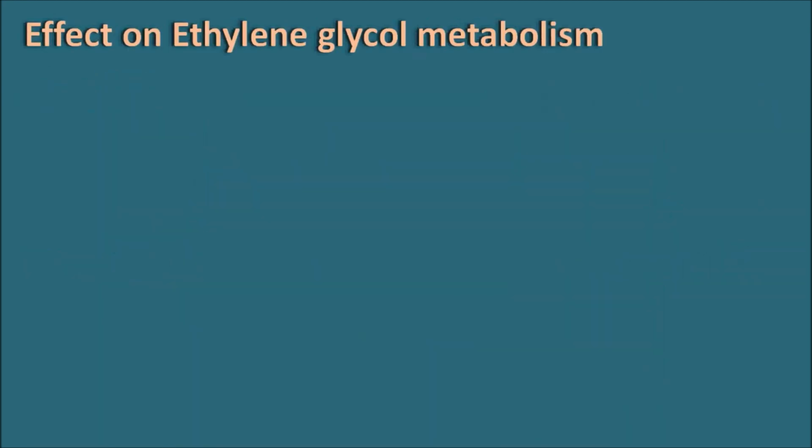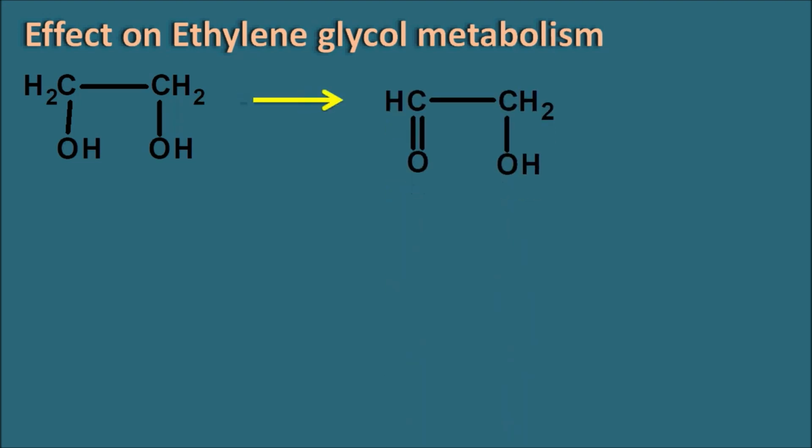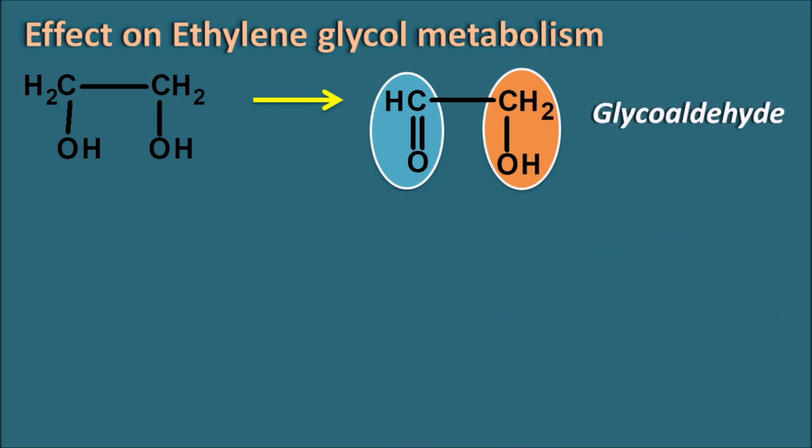Now let us see the effect on ethylene glycol metabolism. Ethylene glycol has a structure like this, with two alcohol groups. When it is oxidized, one of the alcohol groups can be converted into an aldehyde. We can observe that now it has one aldehyde and one alcoholic group. So this compound is called glycoaldehyde.